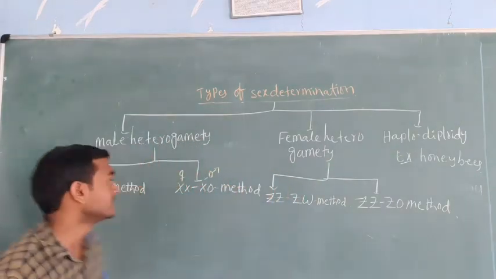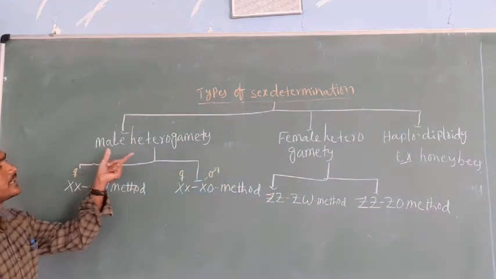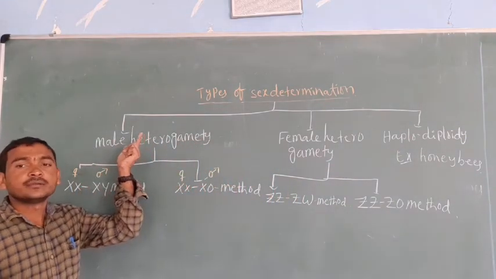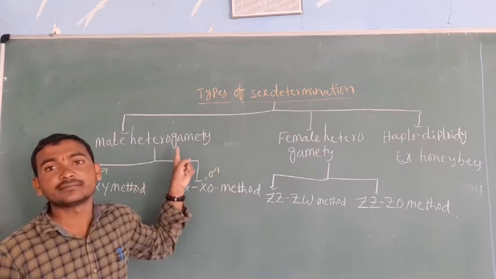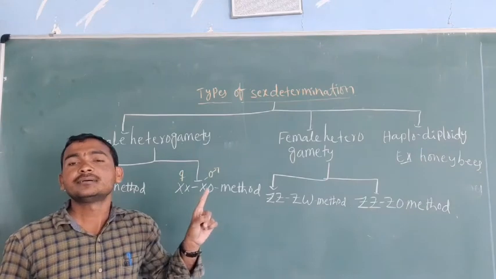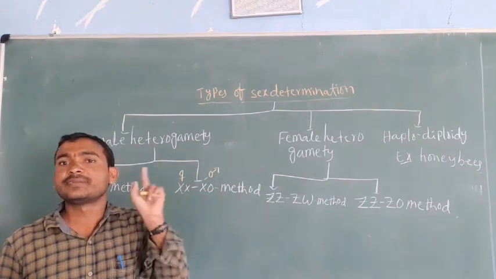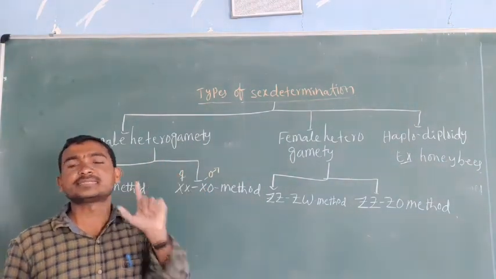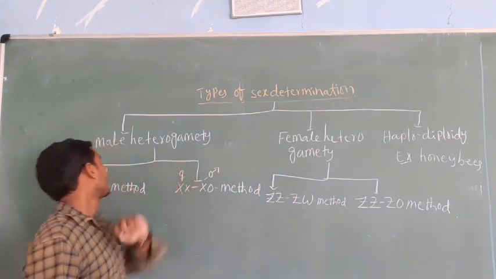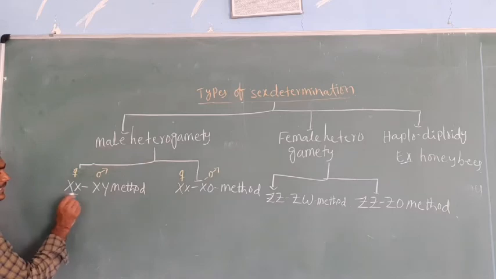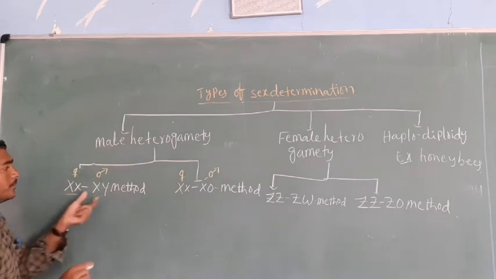and some other insects. Now, male heterogamety: hetero means different, so the gametes are heteromorphic, differing in morphology. That is male heterogamety. Here the female is XX and the male is XY.